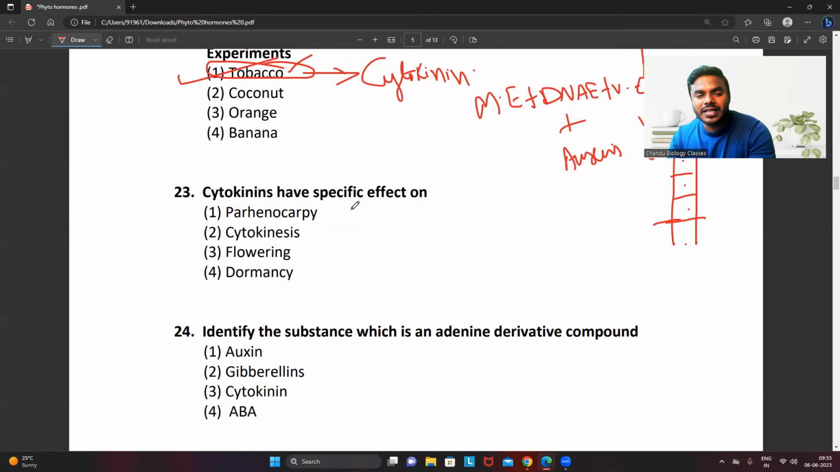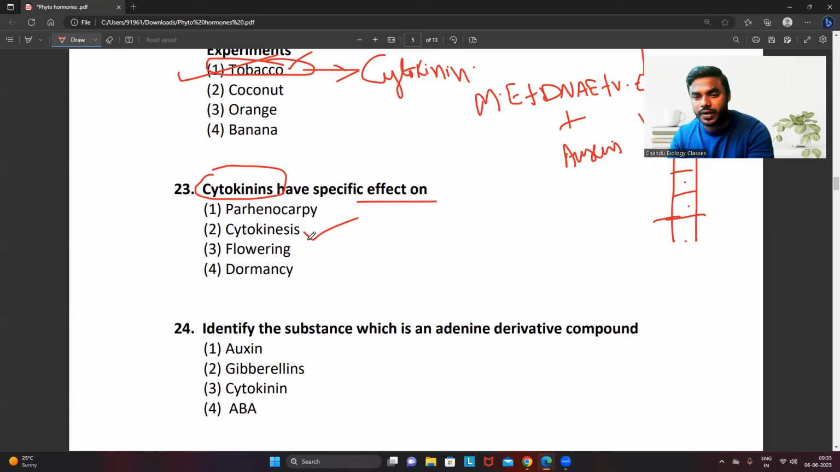23. Cytokinins have specific effect on, obviously, the name itself is indicating, cytokinin, which is involved in cytoplasmic division, which is a straightforward question. The answer is cytokinesis.